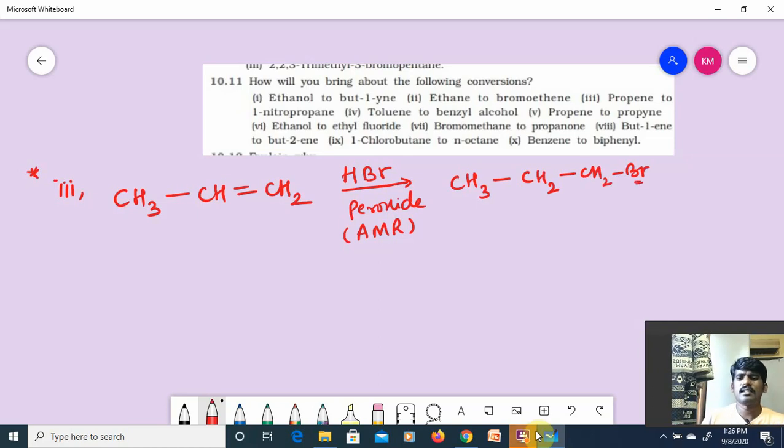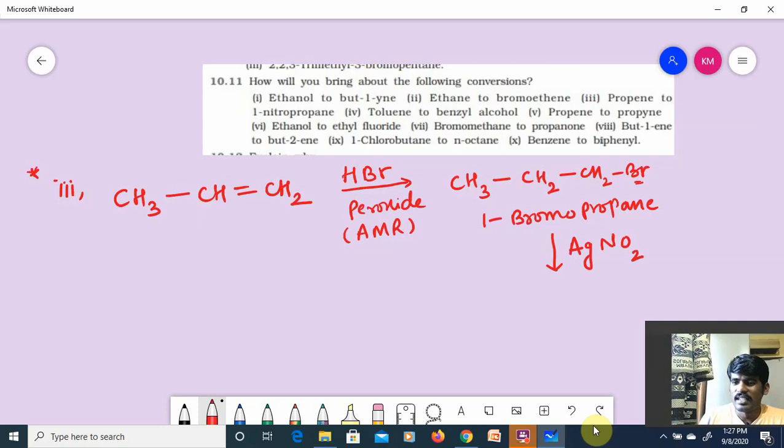Okay, CH3CH2CH2Br. This is called 1-bromopropane. Here it should undergo a nucleophilic substitution reaction, guys. This nucleophilic substitution reaction, I am discussing it here now. We haven't discussed it; it comes under competitive reactions actually.